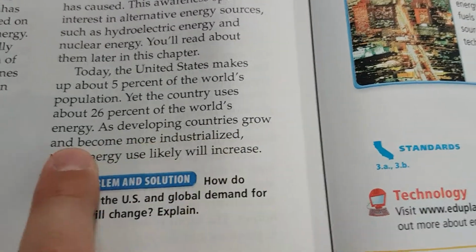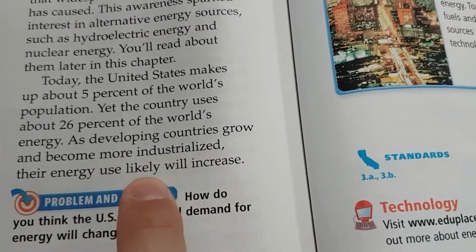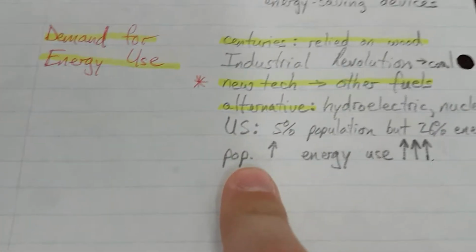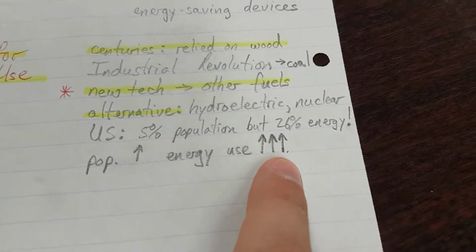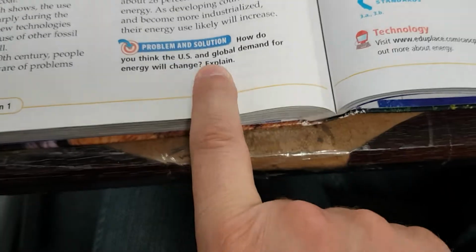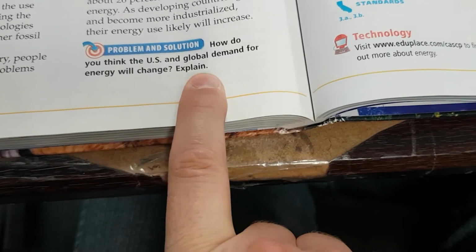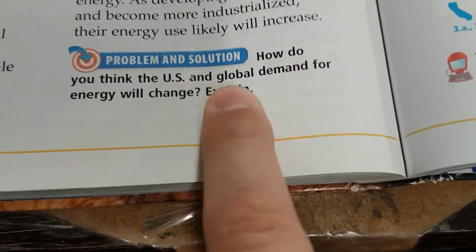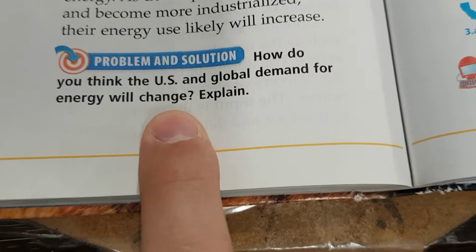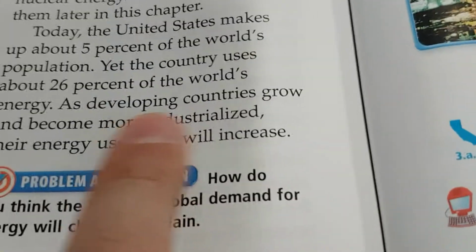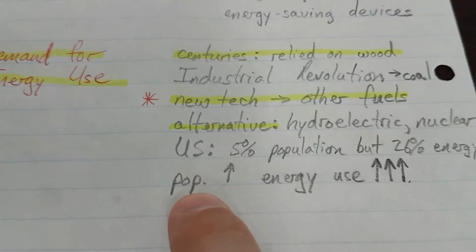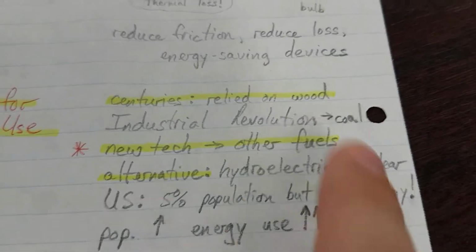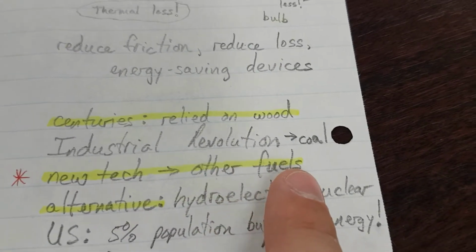As developing countries grow and become more industrialized, their energy use likely will increase. As population goes up, energy use goes up a lot. How do you think the U.S. and global demand for energy will change? Explain. I think U.S. and global demand for energy will increase because developing countries will need more energy. As populations go up, energy use goes up. As new technologies are invented, we have to come up with other types of fuels to power them.